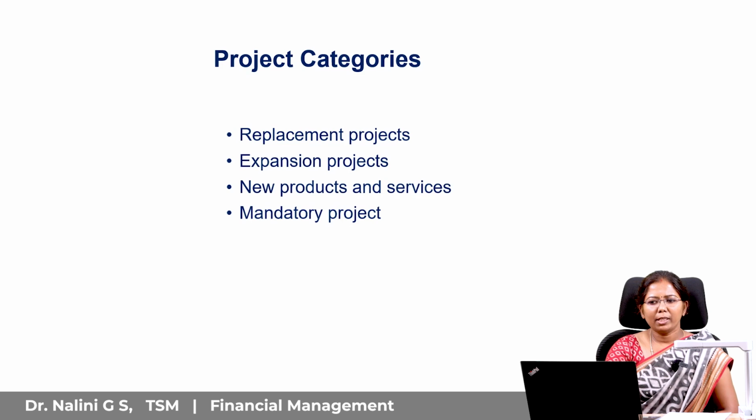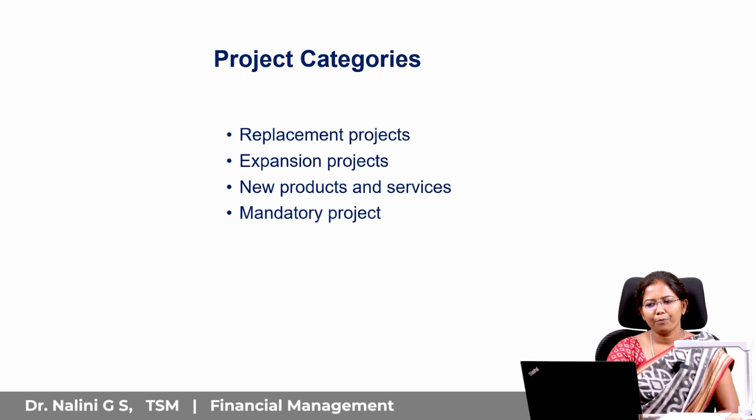And the different project categories under capital budgeting. One is the replacement project. As I mentioned, if a company wants to replace a machine, like a machine is worn out, now the company has to go for replacement. At that time, they generally use capital budgeting techniques. Expansion project: when a company is going for expansion, at that time also they use capital budgeting to identify which is the viable project. And when they introduce some new product or services, at that time also they use capital budgeting.